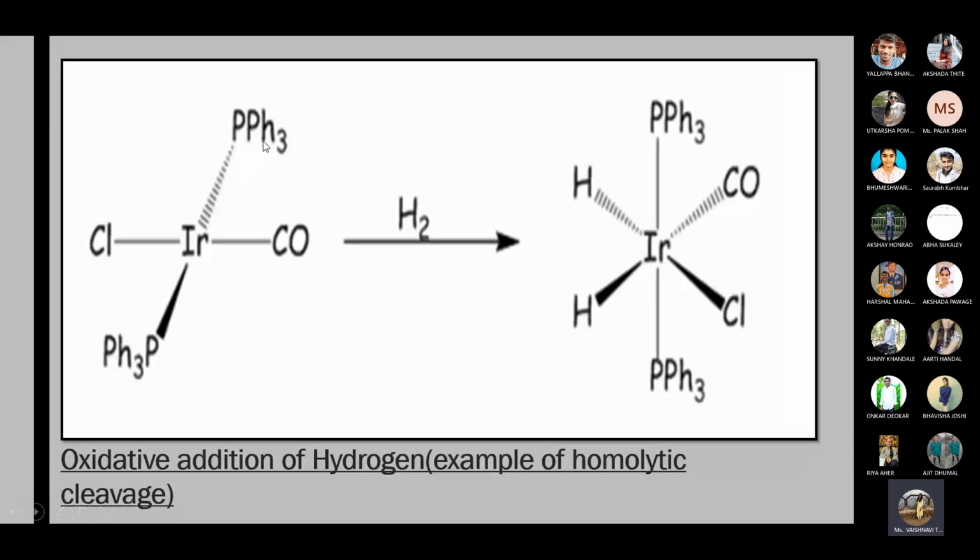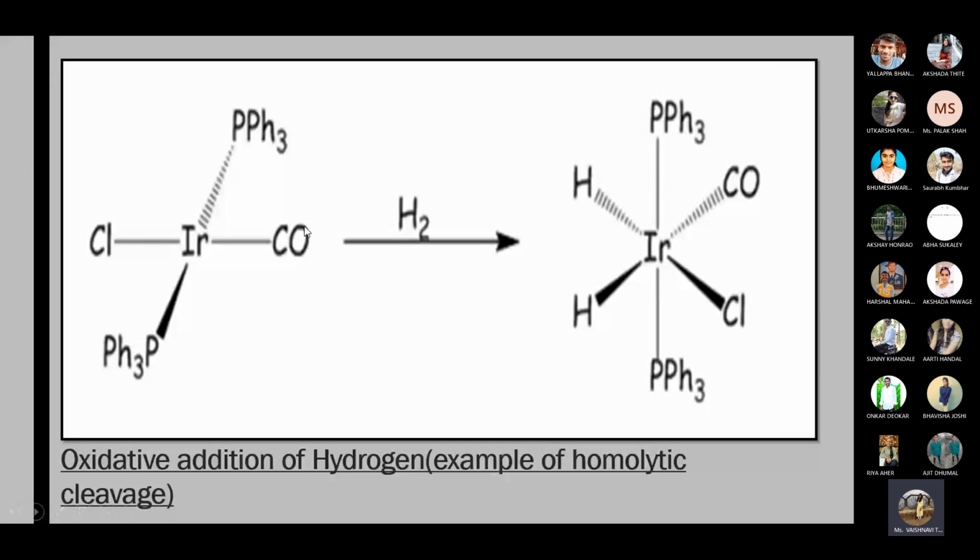Ph means phenyl ring. There are three phenyl rings, so it will occupy more space, that's why it is written like this, PPh3. Three phenyl rings are attached to this phosphorus, and also three phenyl rings are attached to this phosphorus. One is behind the plane, one is above the plane.